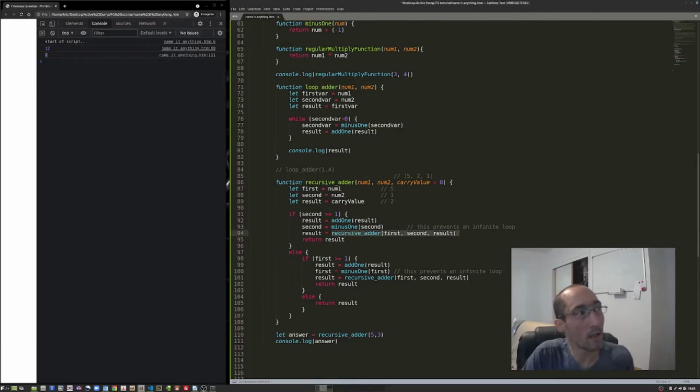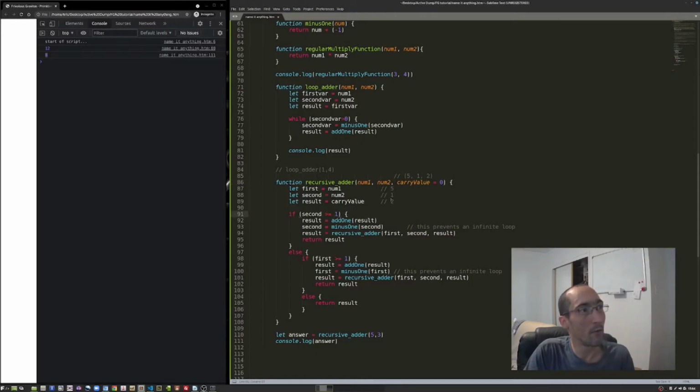Now you can see our result is now accumulating and it's adding into the next function call. So now the next time we run this, our result is going to be 2, second is going to be 1, and first is still going to be 5. So let's run through it again with these numbers, 5, 1, and 2.